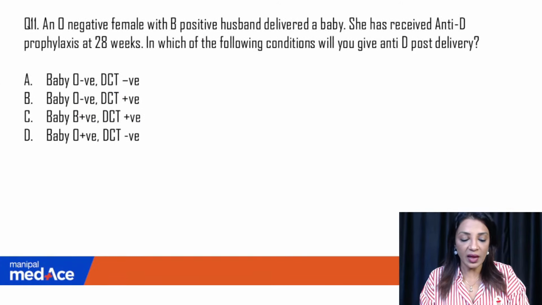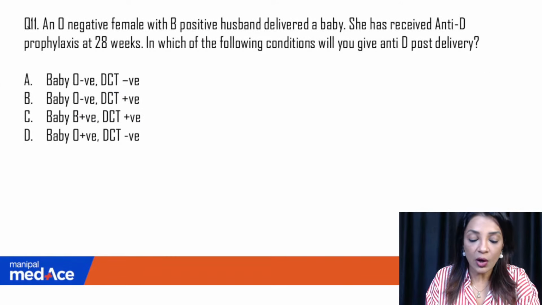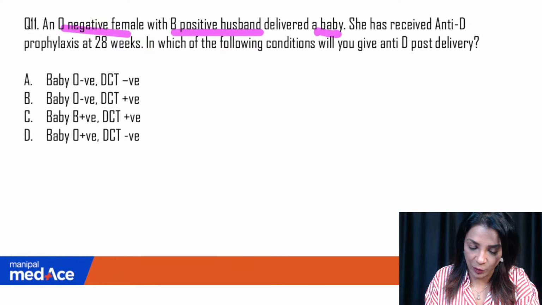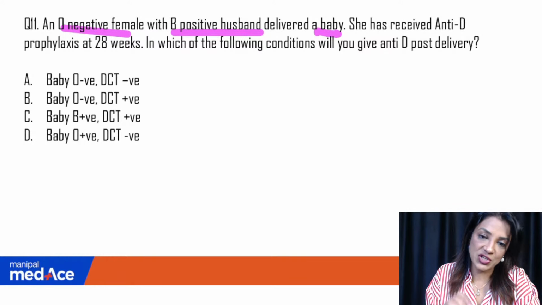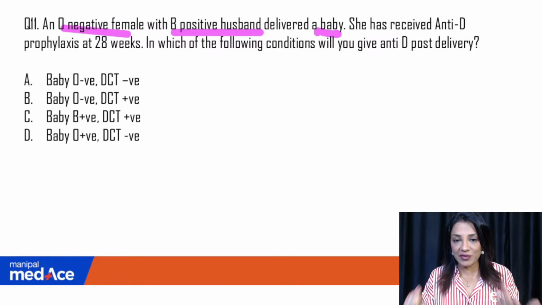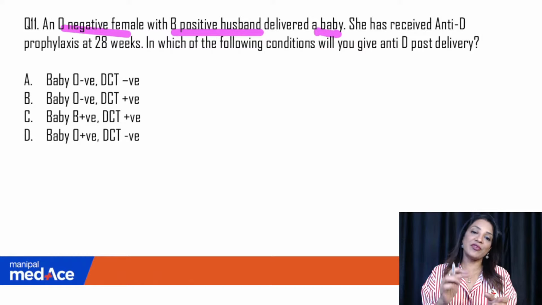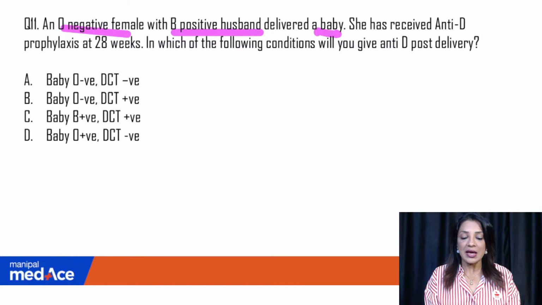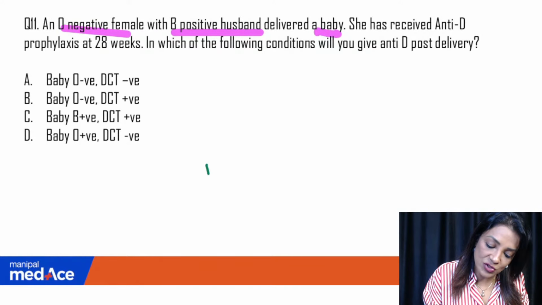Okay. Next, coming to the 11th question. O negative female with B positive husband. So she is Rh negative and the husband is Rh positive, and she delivered a baby. Now we know that a negative patient definitely doesn't have the D antigen, and a positive husband can be heterozygous or homozygous. So let me just tell you how we actually calculate.